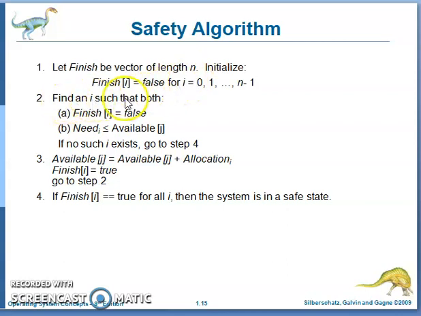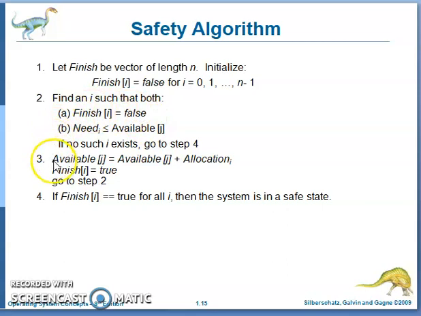Find a process such that it is not completed, that means finish of i is equal to false, and the required resources are available for that process. The expression is need i is less than or equal to available j. These two conditions must hold. That means the process is not completed and the required resources for that process are available, then allocate all the resources to the process.